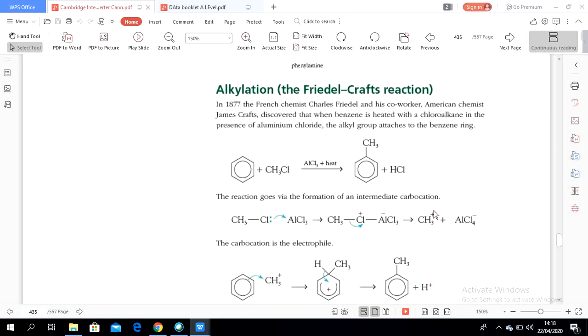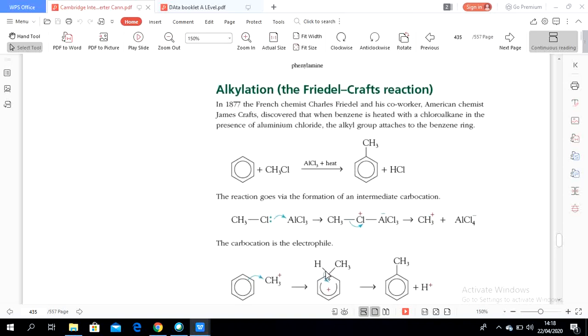This methyl will be attracted to the benzene, which donates its electrons to the methyl, and then the methyl will make a covalent bond with the benzene, along with the hydrogen.